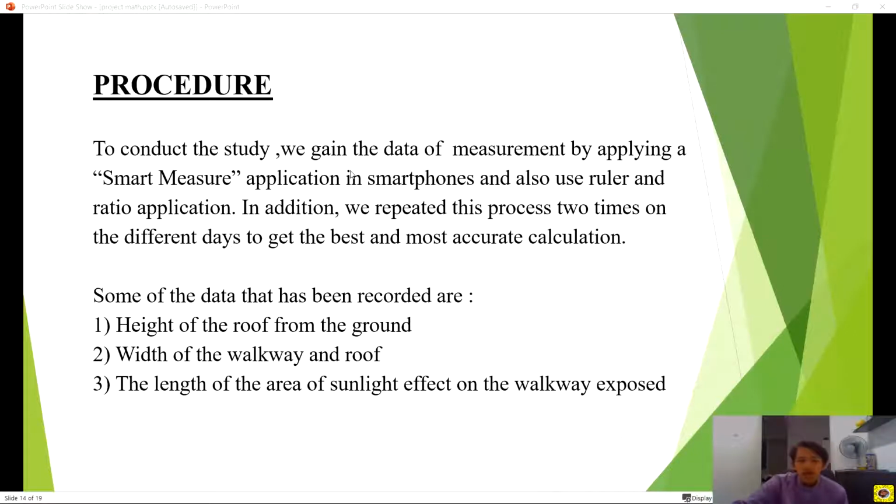Our procedure for this project is we gain the measurement by applying Smart Measure on our smartphones and also use a ruler and ratio application. In addition, we repeated this process 2 times on different days to get the best and most accurate calculation. Some of the data that have been recorded are the height of the roof from the ground, the width of the walkway and roof, and the length of area where sunlight is exposed on the walkway area.